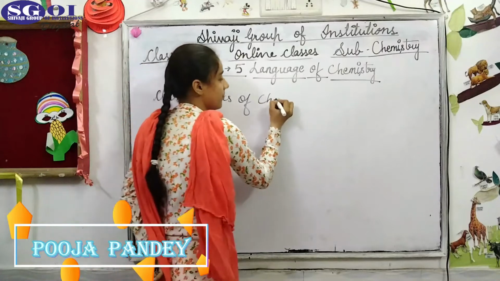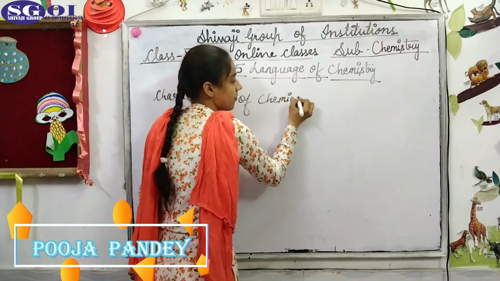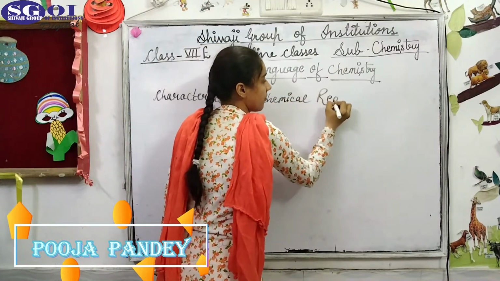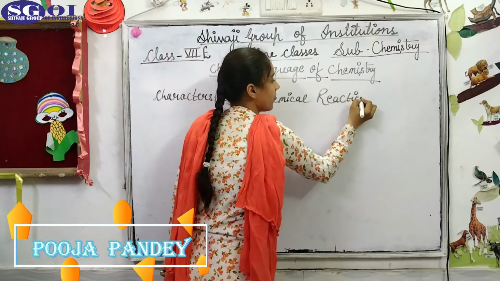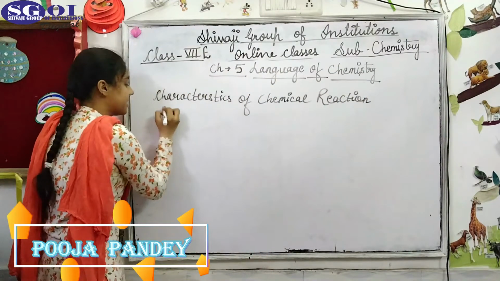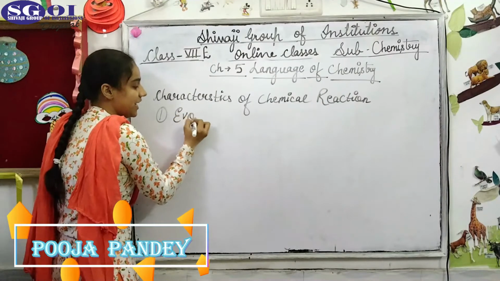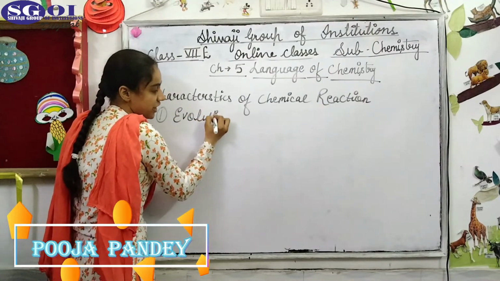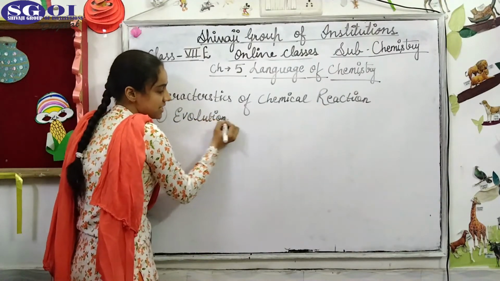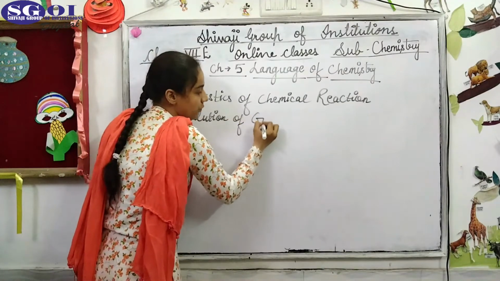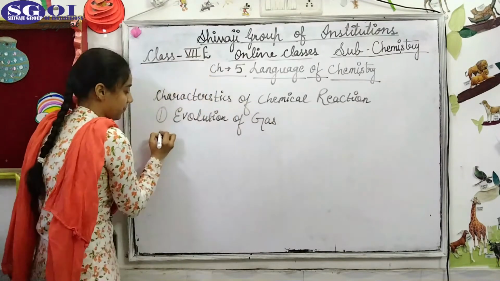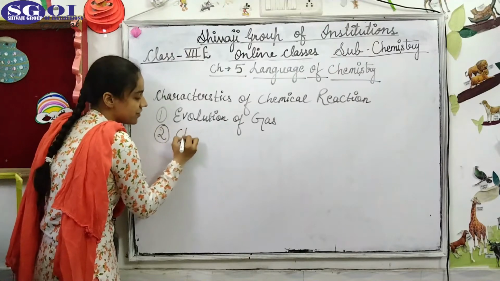Characteristics of chemical reaction. Very first characteristic is evolution of gas. In this characteristic, when two substances react, a gas is evolved in a chemical reaction. The second is change of state.